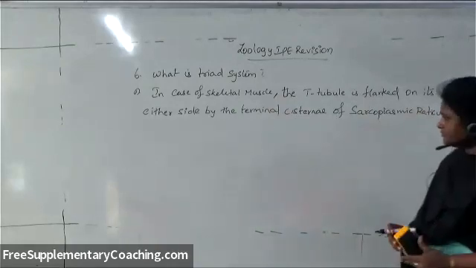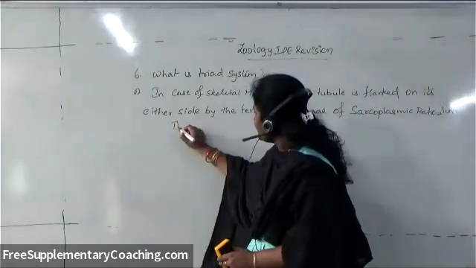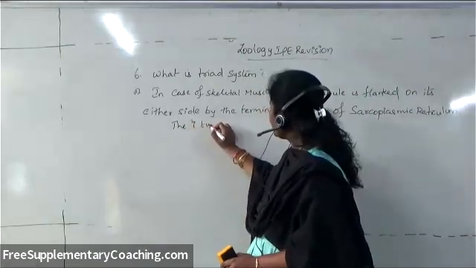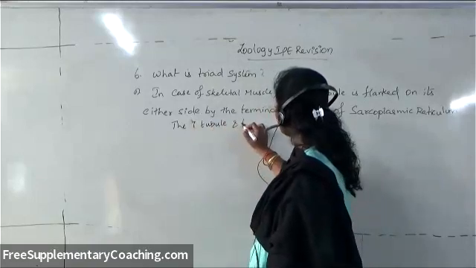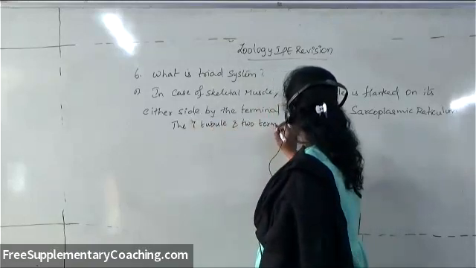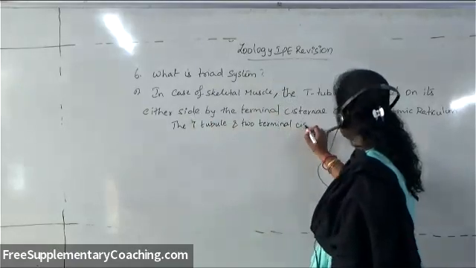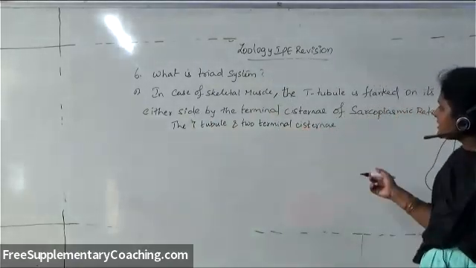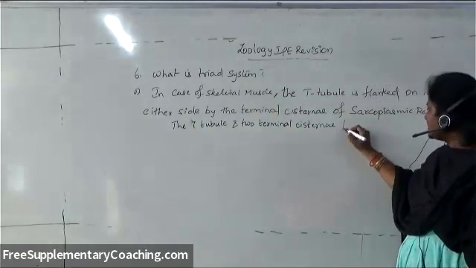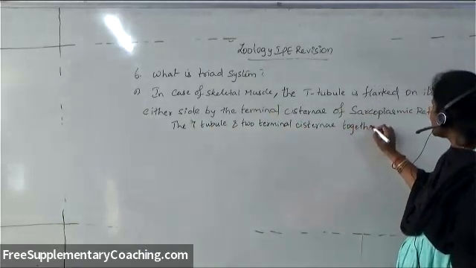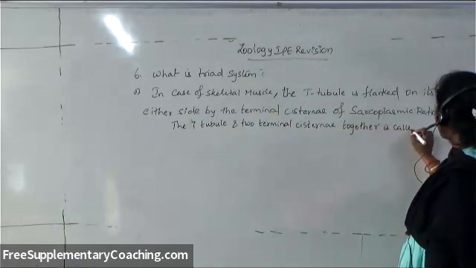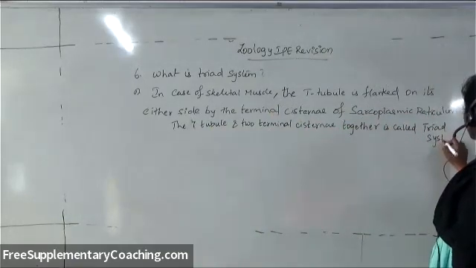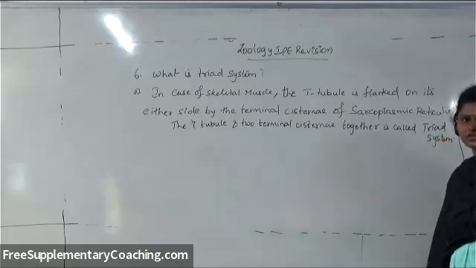Now the T tubule and 2 terminal cisternae together. T tubule is 1 and 2 terminal cisternae on either side of it together is called as what? That is called as triad system.